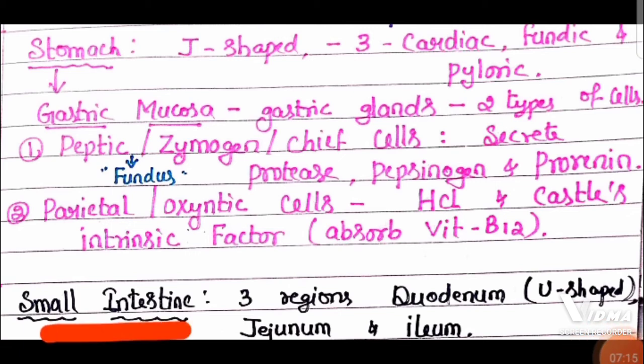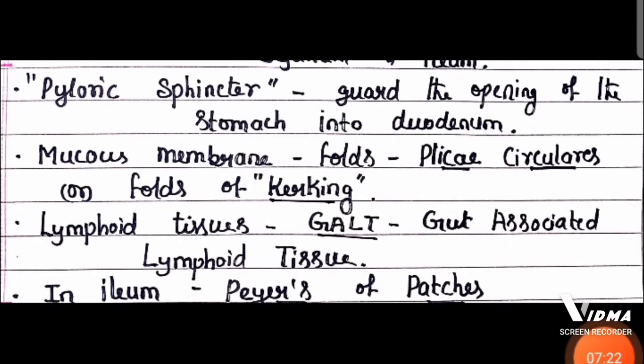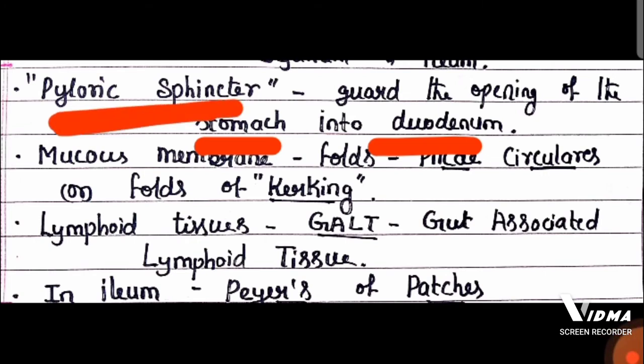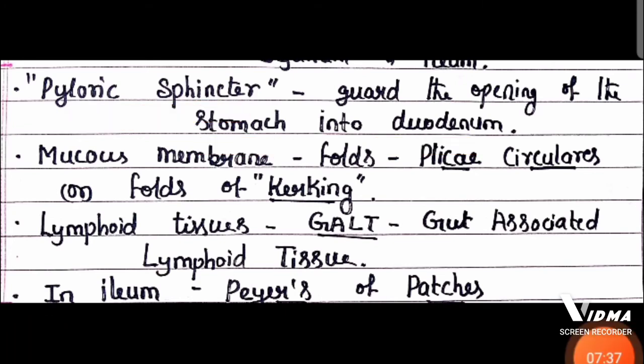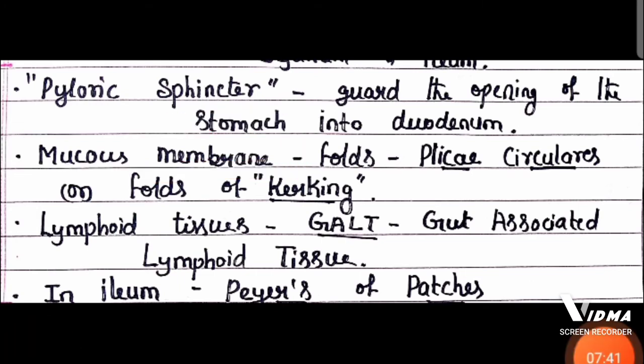Small intestine has three parts: a U-shaped duodenum, jejunum and ileum. Duodenum, jejunum and ileum are the three parts of the small intestine. Now here between stomach and duodenum there is one sphincter called pyloric sphincter, which prevents the backflow of food from duodenum to stomach. Now the mucous membrane in the small intestine has folds called plicae circulares or folds of